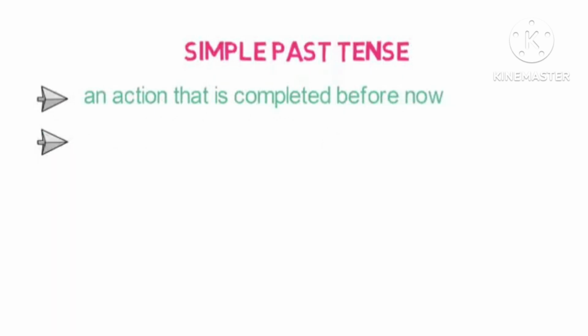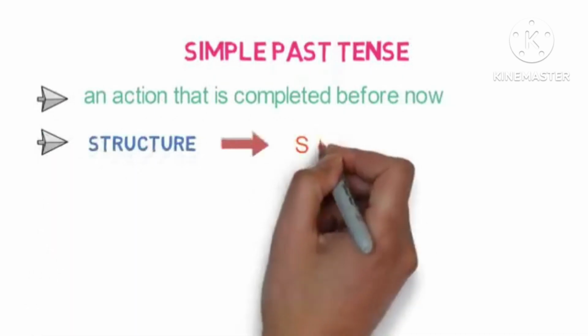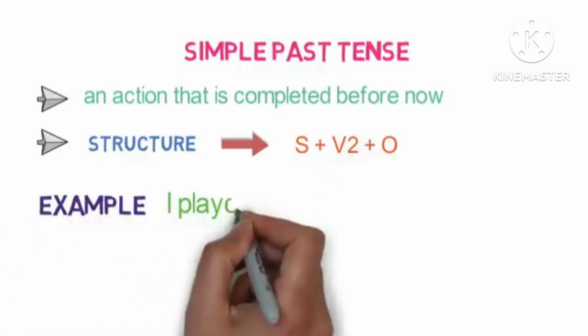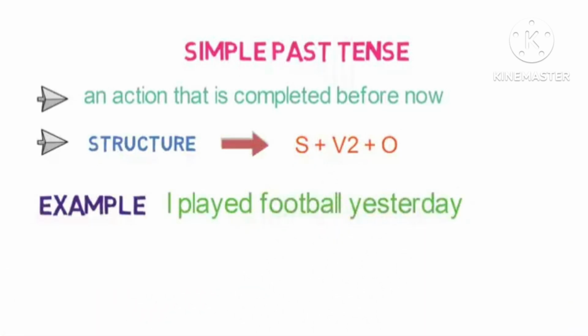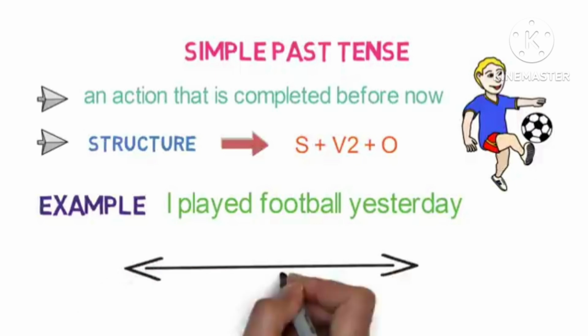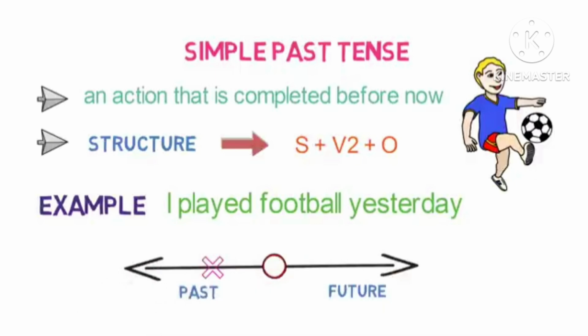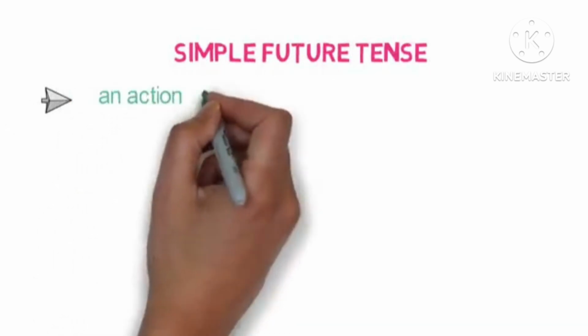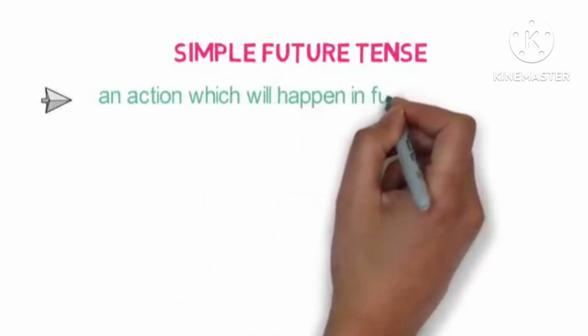Simple past tense is an action that is completed before now. The structure will be S V2 plus O. Example: I played football yesterday. So I becomes the subject, played is the V2 form, football yesterday is the object, and here we are using the past, which has already happened.